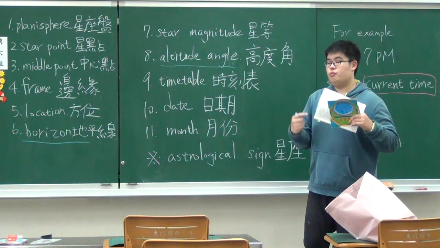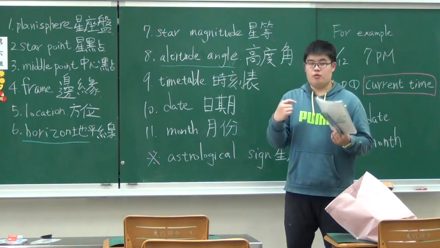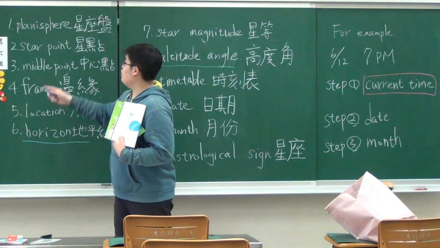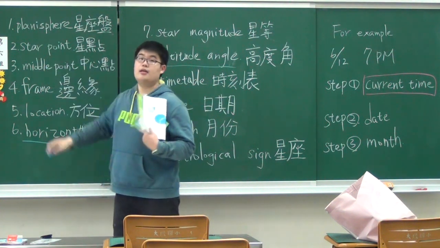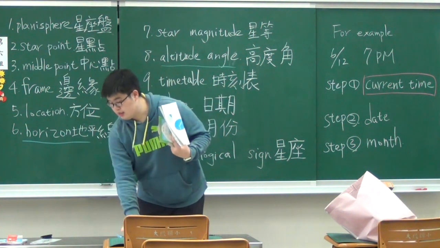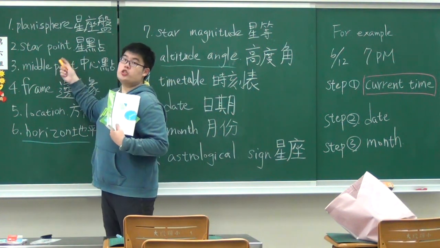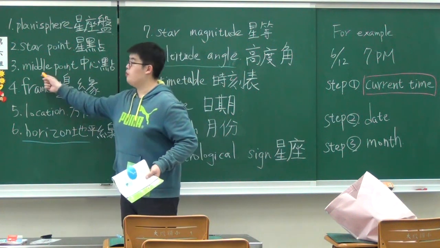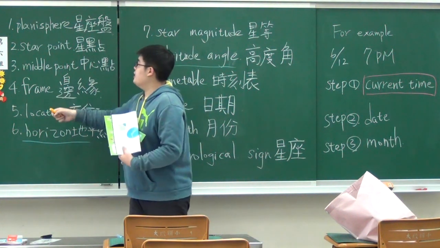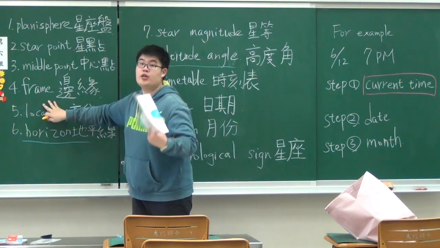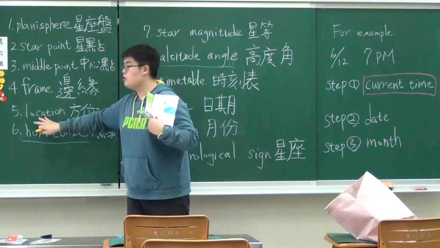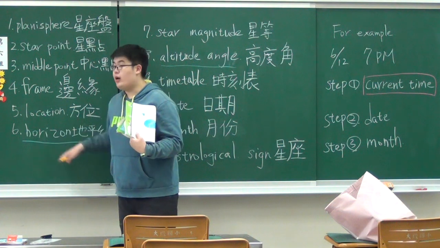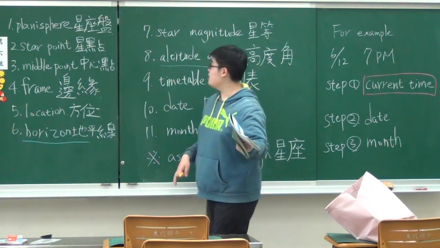Now please, before returning home, please recite and review those words. Repeat after me again. First word is planisphere. Planisphere. The second word is star point. Star point. Next is middle point. Middle point. Next is frame. Frame. Next is location. Location. Next is horizon. Horizon.